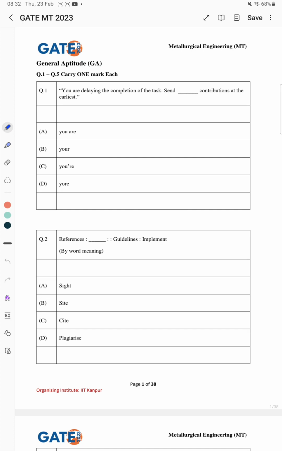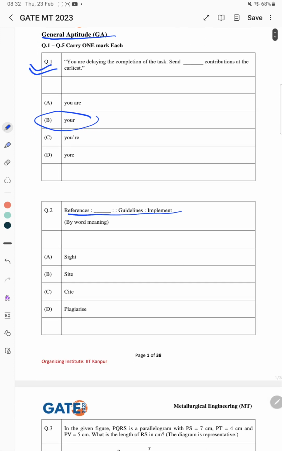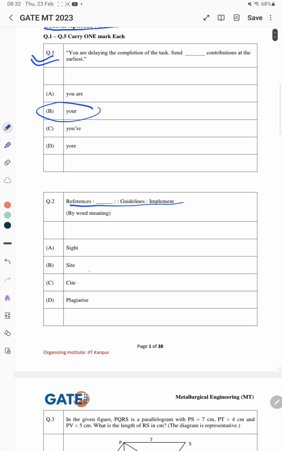In this video we are going to tell you the official answer key of GATE MT 2023, which is released by IIT Kanpur. First we are going to discuss the general aptitude. For the first question the correct answer is B. In the second question the correct answer is C.